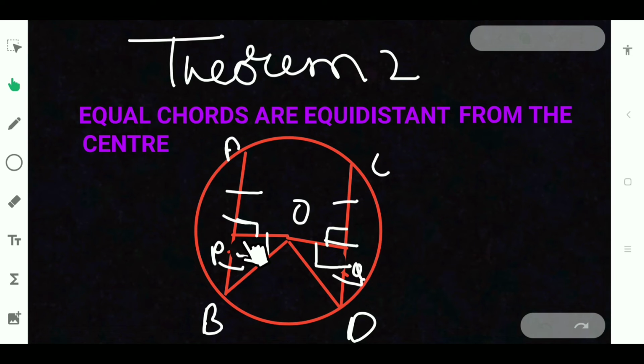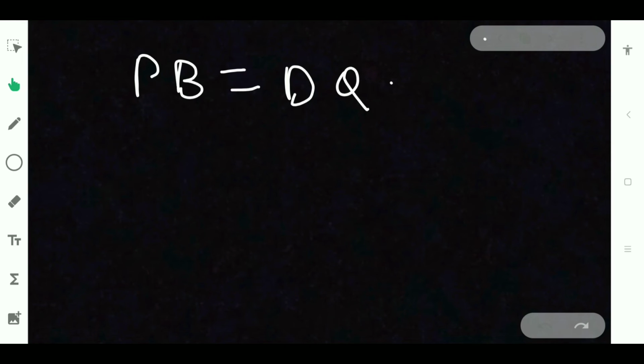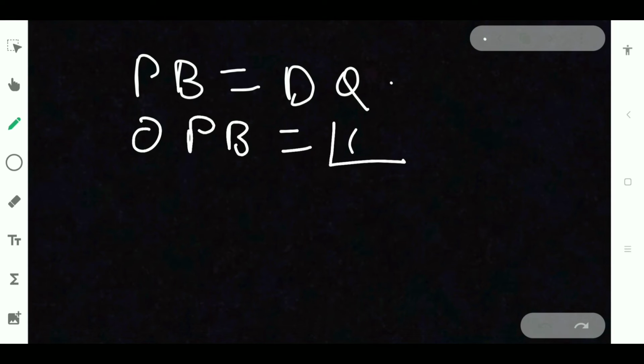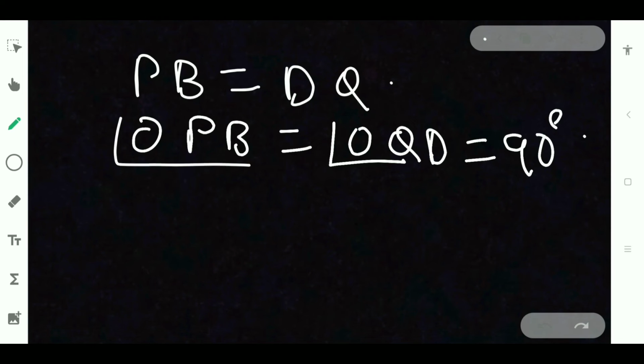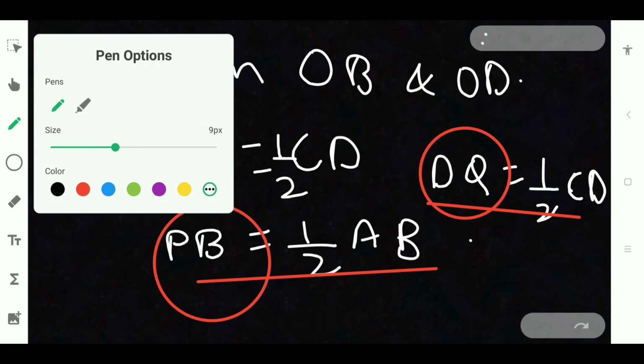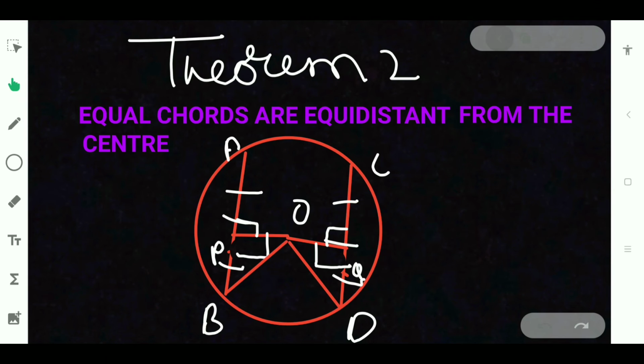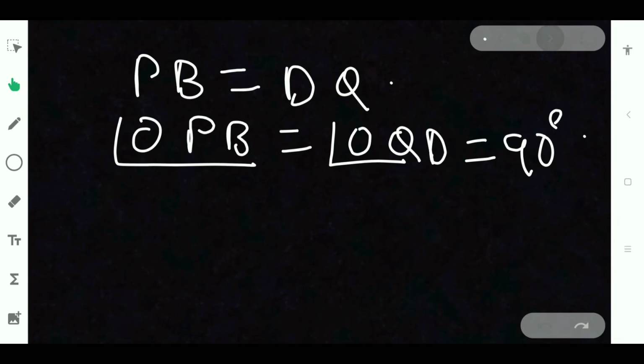Next one is angle OPB is equal to angle OQD. Both are 90 degrees. Angle OPB is equal to angle OQD, which is equal to 90 degrees. And still what we are having is OB is equal to OD. Same reason, that is radii of same circle.